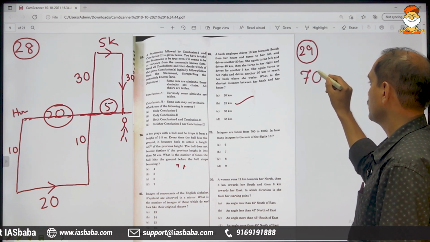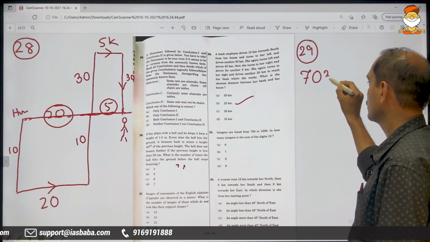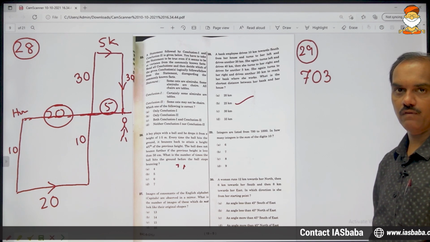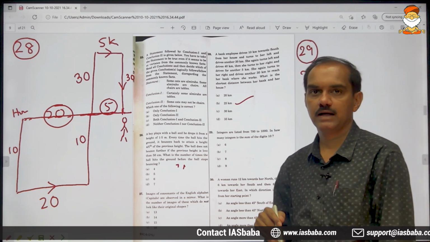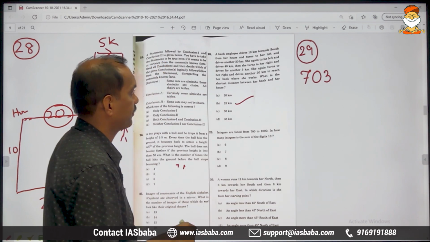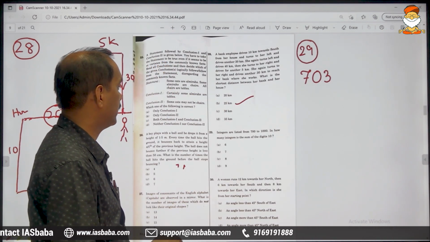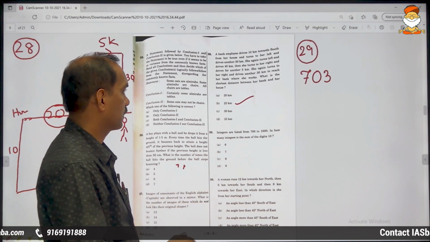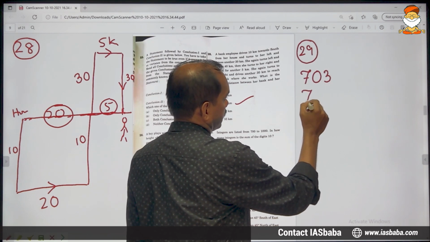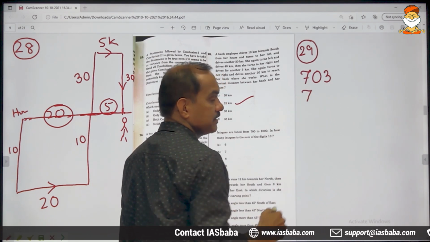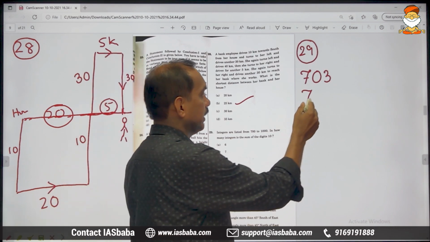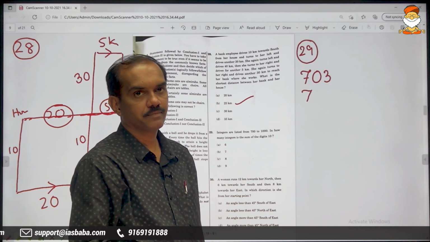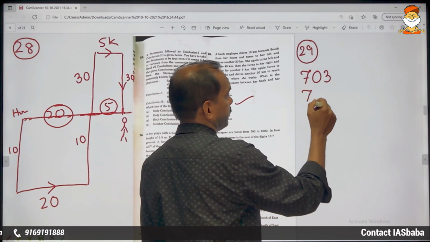So 703 is the very first integer after 700 which will give you the sum of the digits as 10. 7 plus 0 plus 3 gives us 10, and of course it is between 700 and 1000. Now you cannot use 0 again in the tens place, because then you will be forced to write 3 and the same number will repeat. Therefore, you are not allowed to use 0 in the tens place.